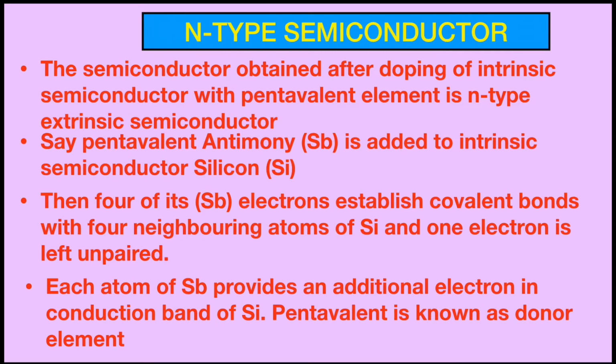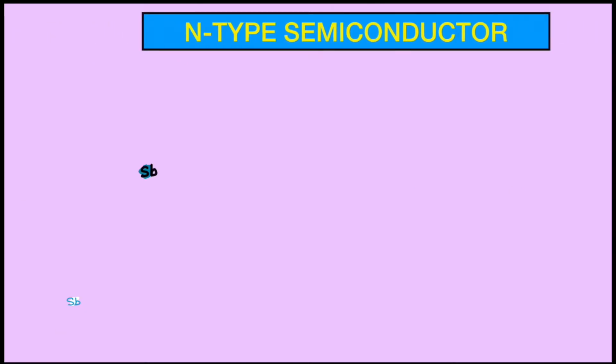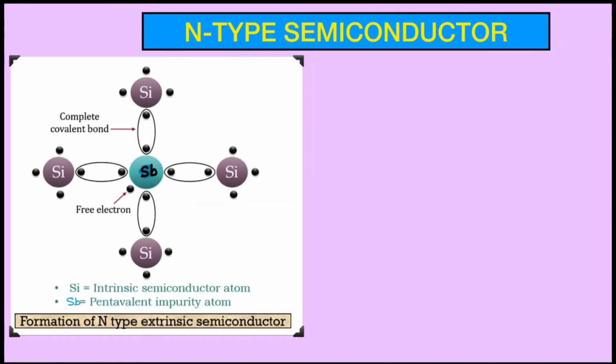In that way, each atom of antimony provides an additional electron in conduction band of silicon. Therefore, the pentavalent element is known as donor element, because each atom of this element is donating 1 additional electron in conduction band of the N-type semiconductor. So let's see with the help of the diagram. This is antimony. We have added this to the silicon, so it has completed its 4 bonds with the nearby silicon atoms, and the 5th electron is left unpaired. So this electron is known as free electron.